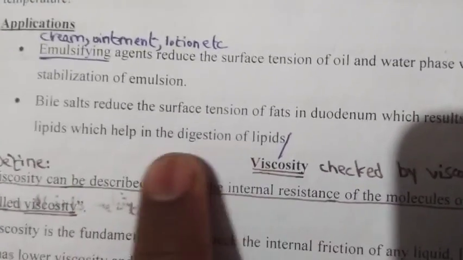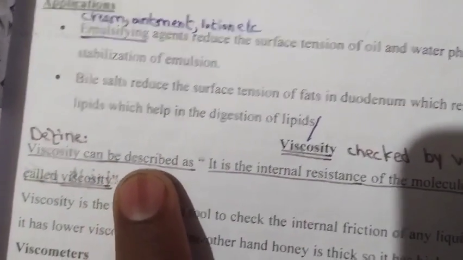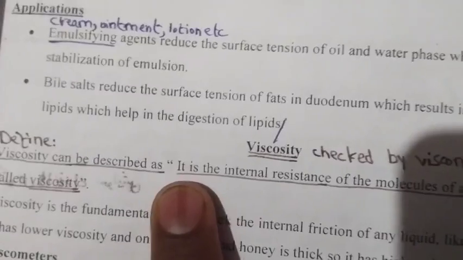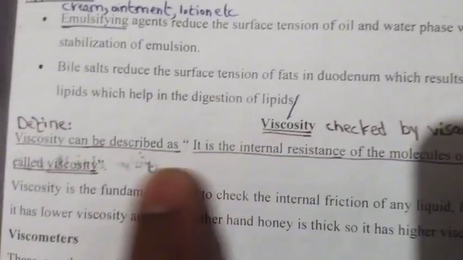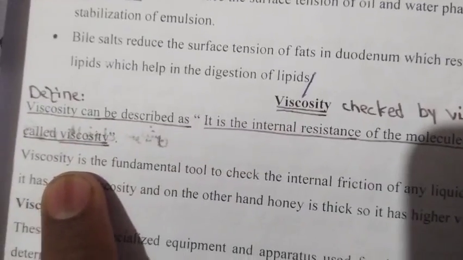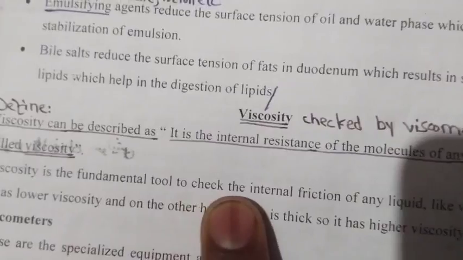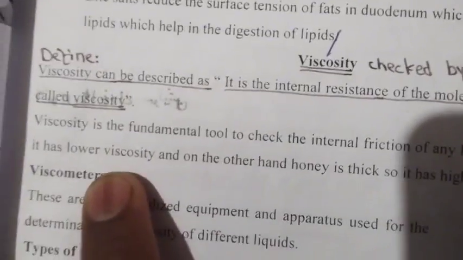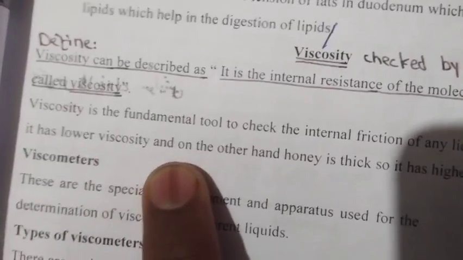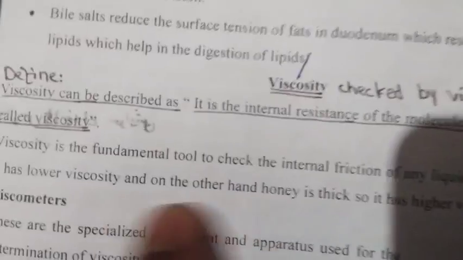Viscosity. Viscosity can be described as the internal resistance of the molecules of any liquid to flow. Viscosity is the fundamental tool to check the internal friction of any liquid. Like water is thin, so it has lower viscosity, and on the other hand, honey is thick, so it has higher viscosity.